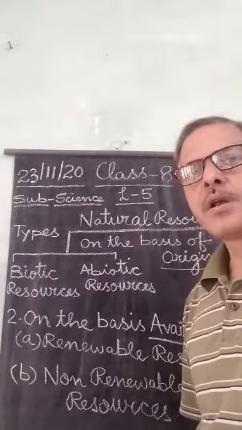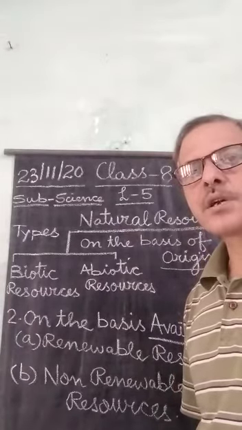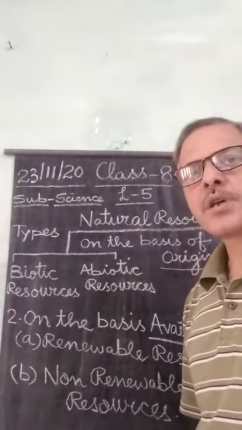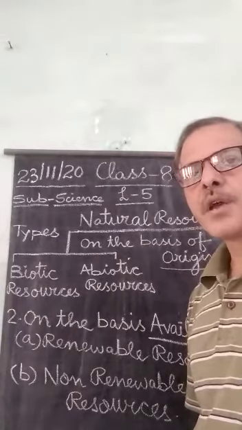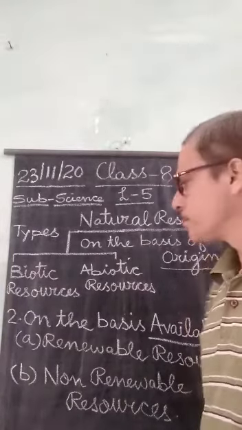For example, land, air, water, sunlight, etc. These are some examples of abiotic resources.